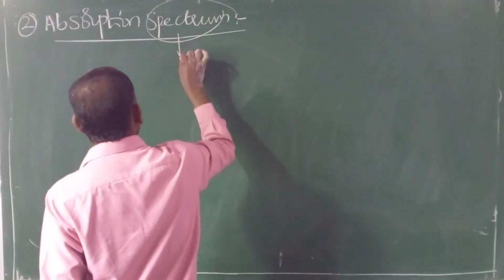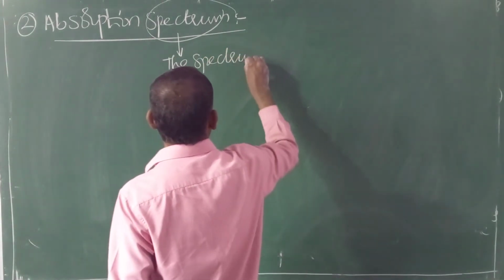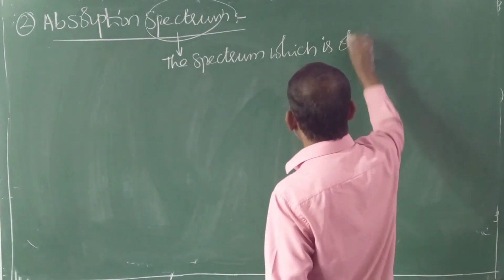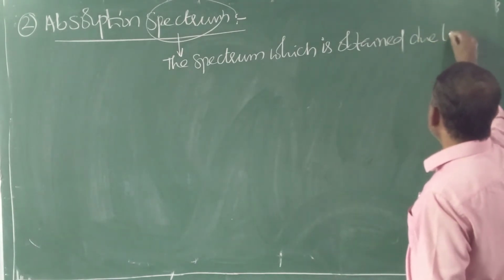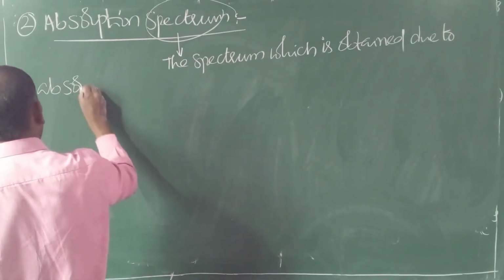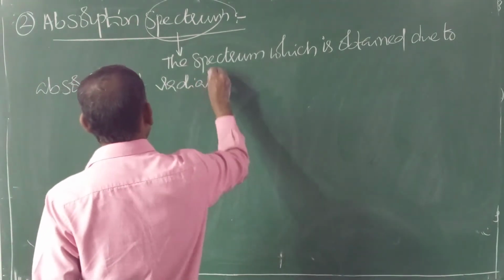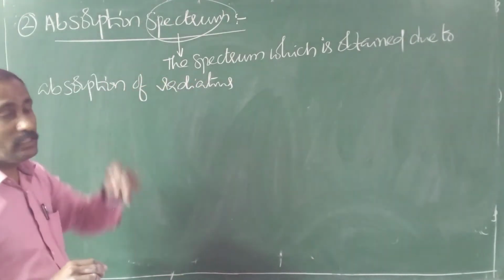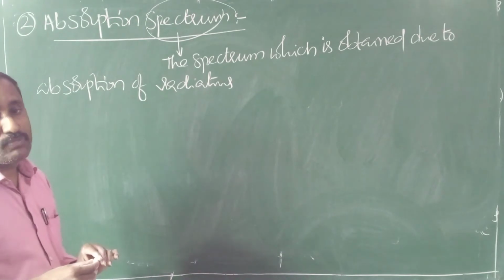The spectrum which is obtained due to absorption of radiations is known as absorption spectrum.